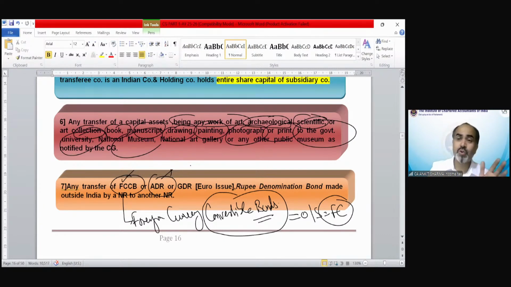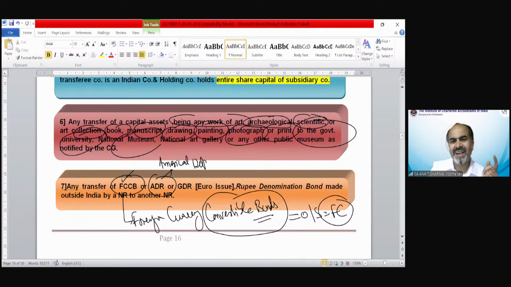Then ADR is American Depository Receipt. If you issue shares in India, we call it IPO, FPO, etc., or normally an equity share. If you issue shares outside India, against those equity shares we issue another security called ADR. If we issue ADR against equity shares in America, that is called American Depository Receipt.